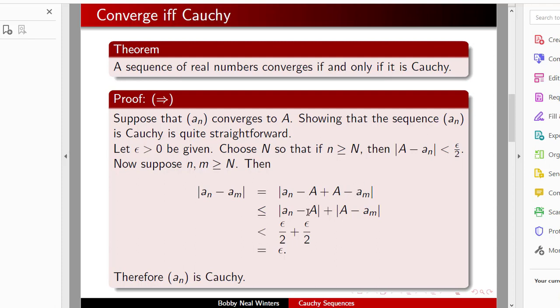Now we apply the triangle inequality and use our supposition about n to see that |a_n minus A| and |A minus a_m| are both less than epsilon over 2. Therefore, the distance between a_n and a_m is less than epsilon. Therefore, the sequence a_n is Cauchy.